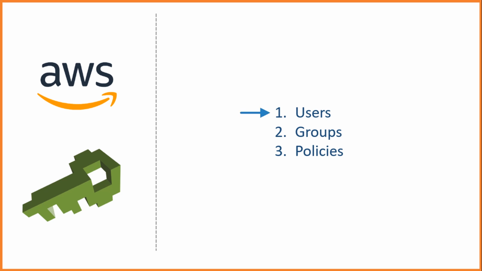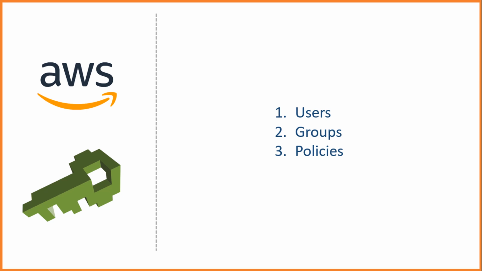So the process is straightforward. You will start by creating one or more IAM users. Then you will create user groups and add those users to their respective groups. Finally, you will create one or more policies and assign them to the user group. And these policies will set user permissions. That's how it works at a high level.